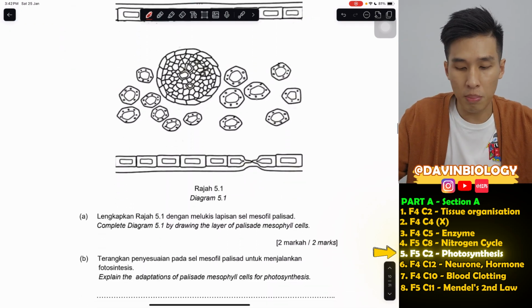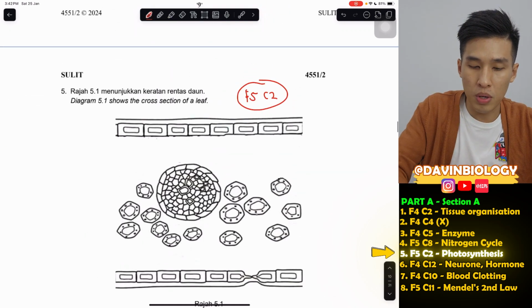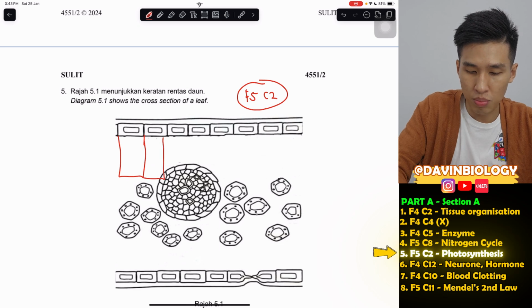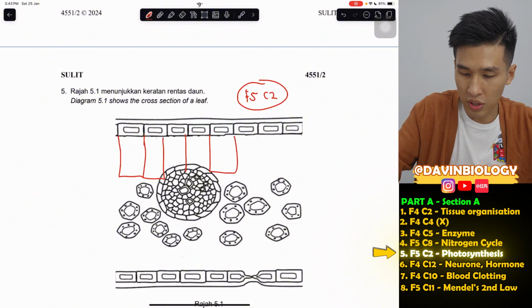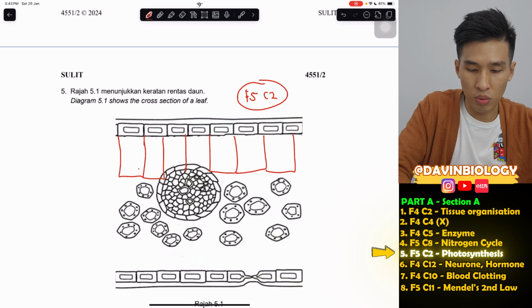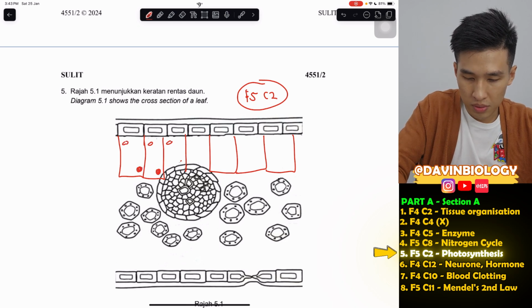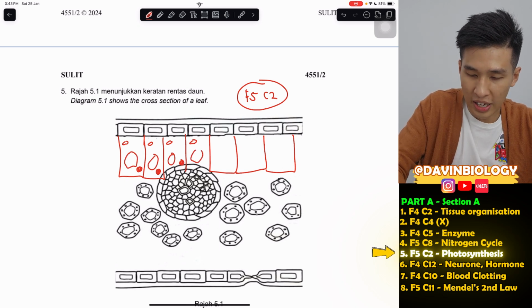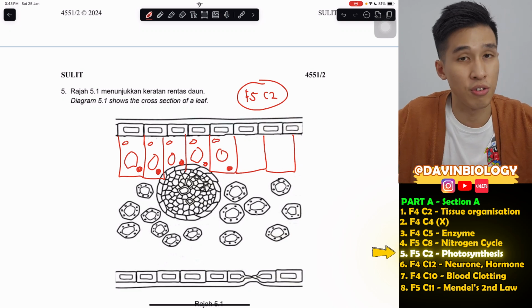For this question, they ask us to complete 5.1 by drawing the layer of palisade mesophyll cells. Palisade mesophyll cells will always be right below the upper epidermis, and they are vertically arranged. I don't know how to draw this, I covered up already, so I just draw half of it, like that. Then of course you can draw the nucleus, the chloroplast inside, the vacuole. Roughly is enough, because they just want you to know the position.